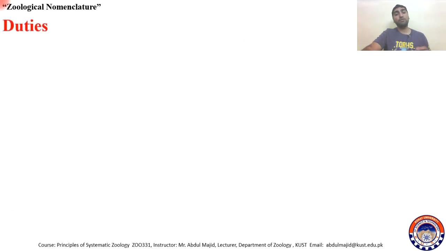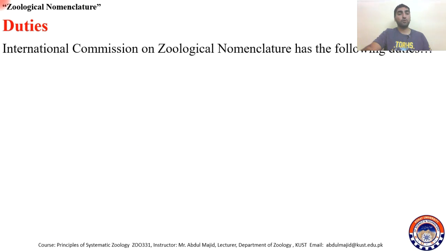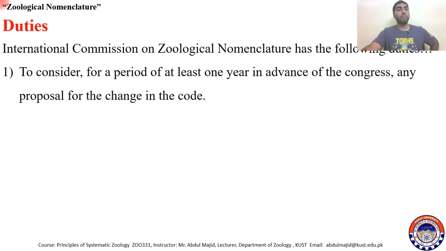Now, what are the duties of this commission? The International Commission on Zoological Nomenclature has the following duties. Number one, to consider, for a period of at least 1 year in advance of the Congress, any proposal for changes in the code. So if you want to change anything in the code, the proposal has to be considered at least 1 year in advance of the Congress.